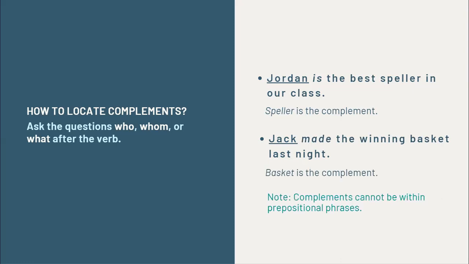Basket. Basket is the complement in this sentence. Jack made basket. It is not the winning, or last night. Those are just modifiers. Do not be confused. The complement, or what Jack made in the sentence, is basket.